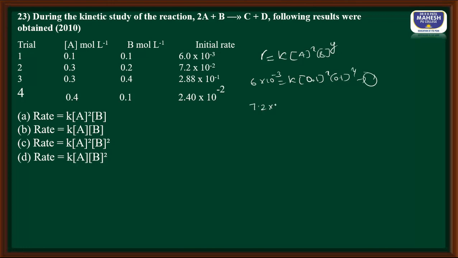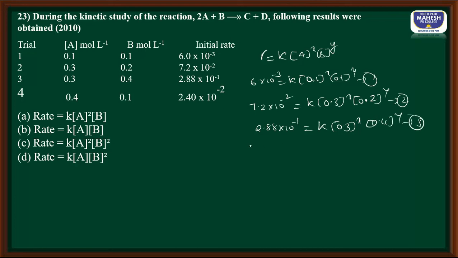Similarly, 7.2 into 10 to the power minus 2 is equal to K into 0.3 to the power x, 0.2 to the power y. Let it be 2. And 2.88 into 10 to the power minus 1 is equal to K into 0.3 to the power x, 0.4 to the power y. Call this 3. And at the end, 2.40 into 10 to the power minus 2 is equal to K into 0.4 to the power x, 0.1 to the power y. Let it be equation 4. Let us choose two equations in such a way that I can get x and y values.